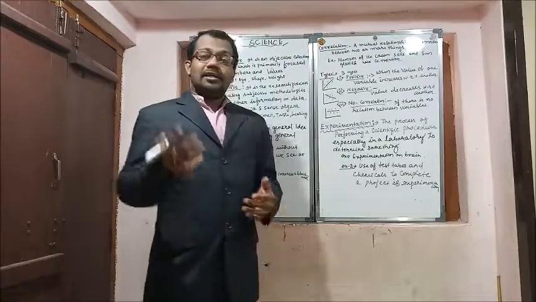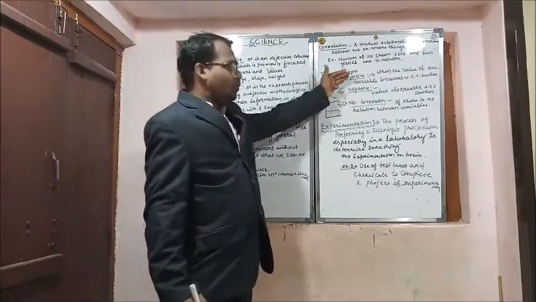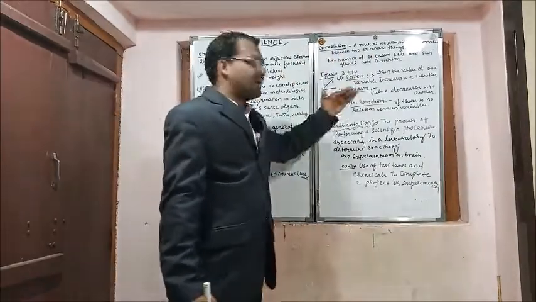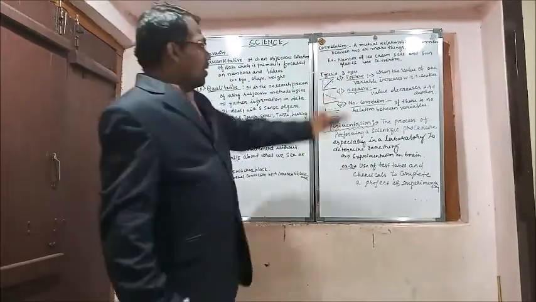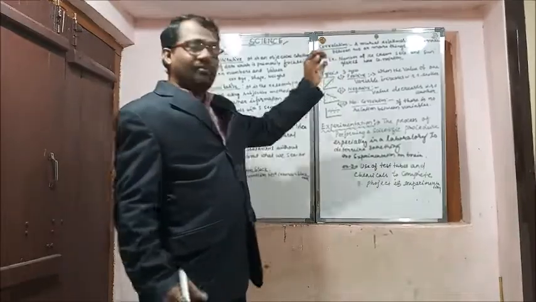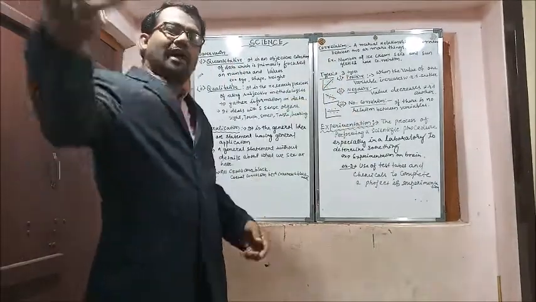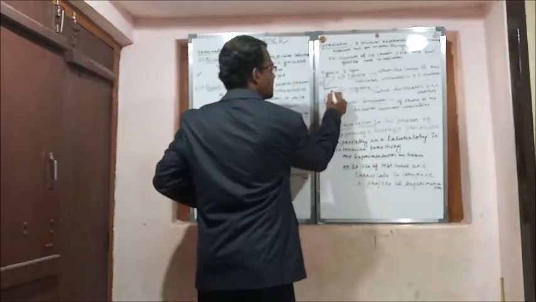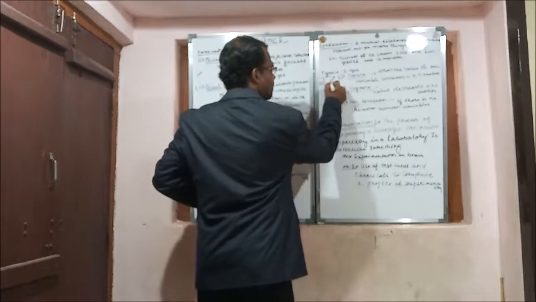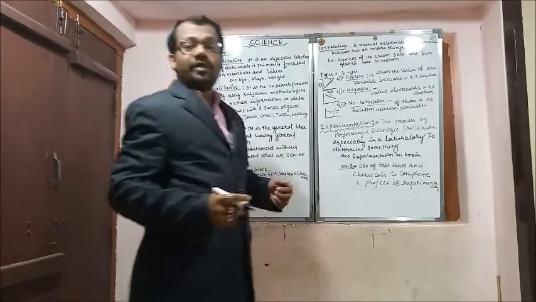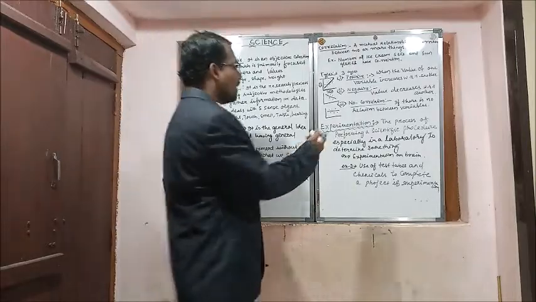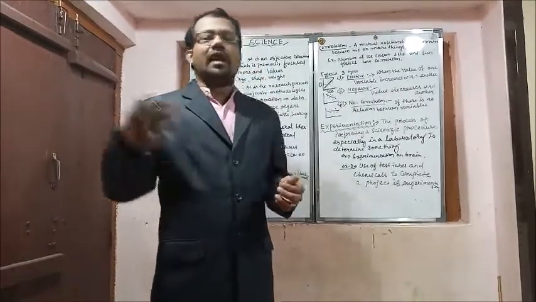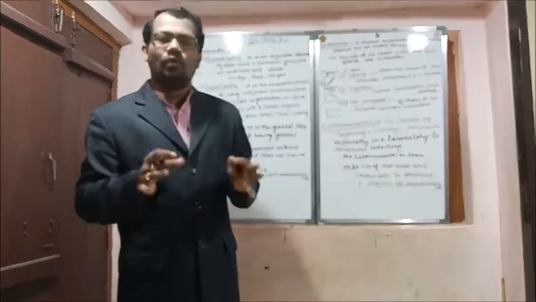This correlation again has 3 types. One is positive correlation, the second is negative correlation, and the third is no correlation. Positive correlation is when the value of one variable increases with respect to another variable. If we plot this graph, this is one variable, this is another variable, the graph so plotted shows positive correlation. And negative correlation is when the value decreases with respect to another.